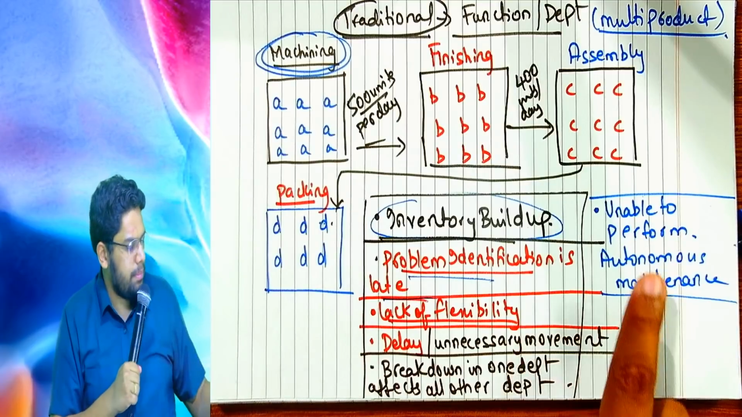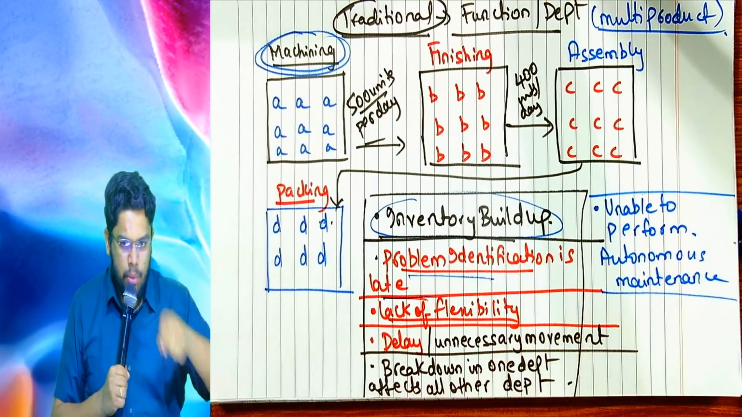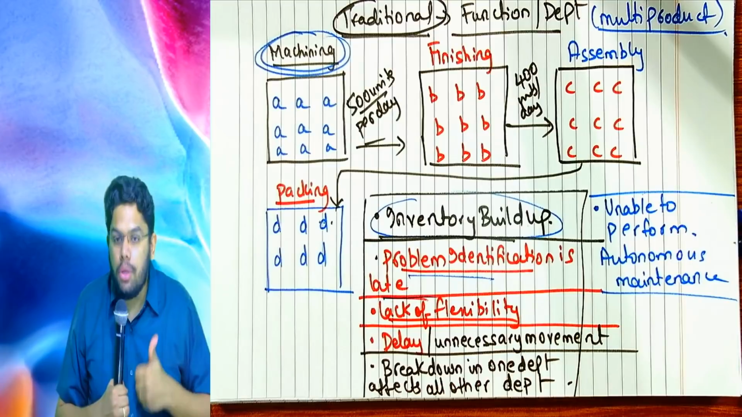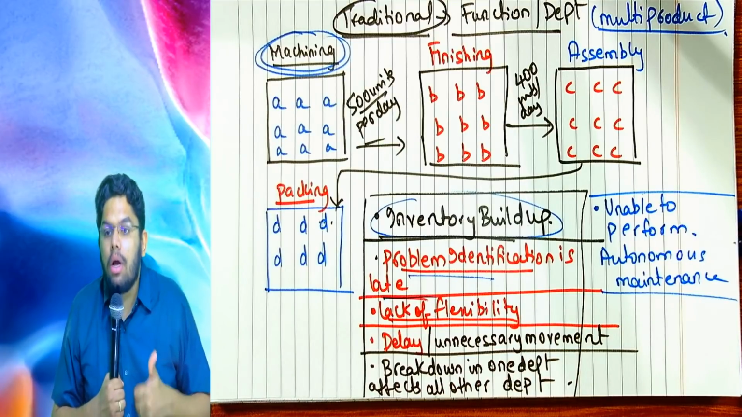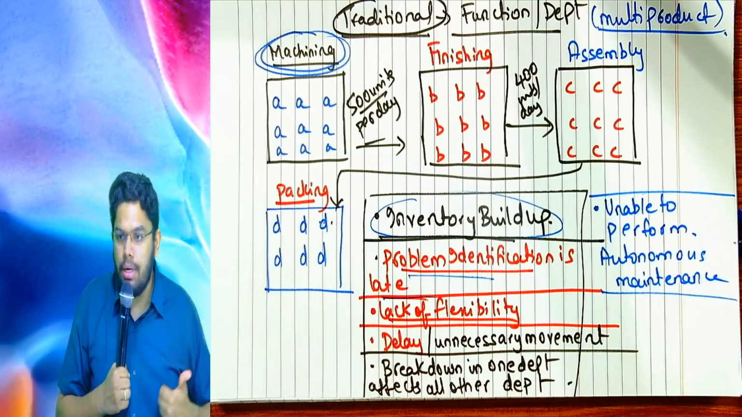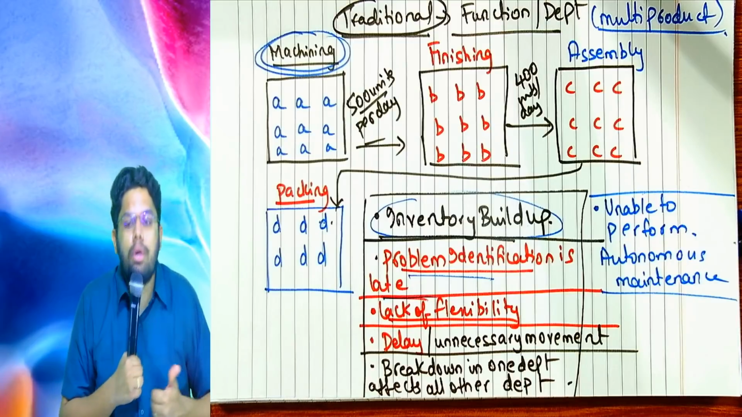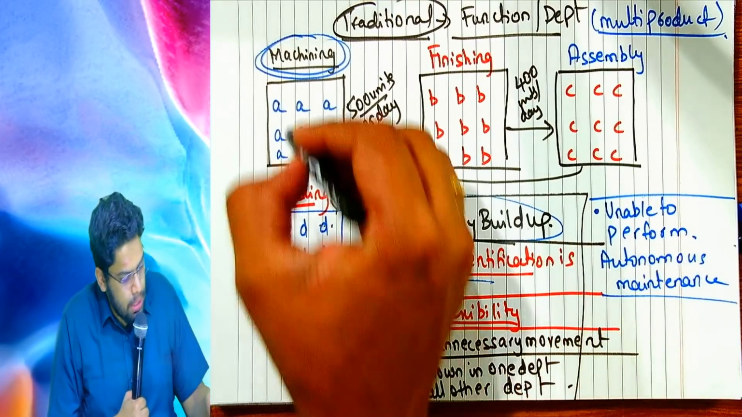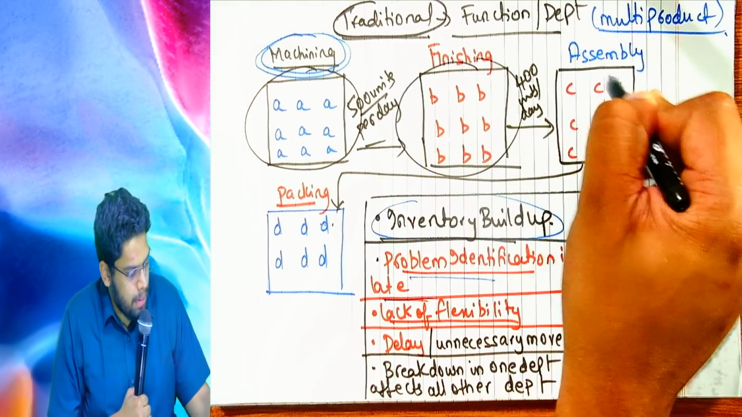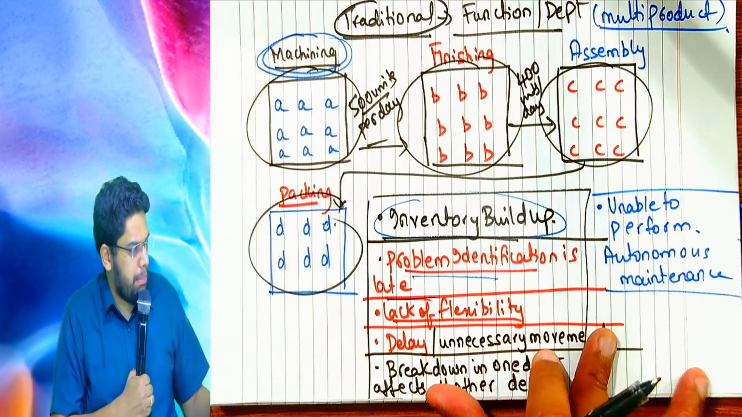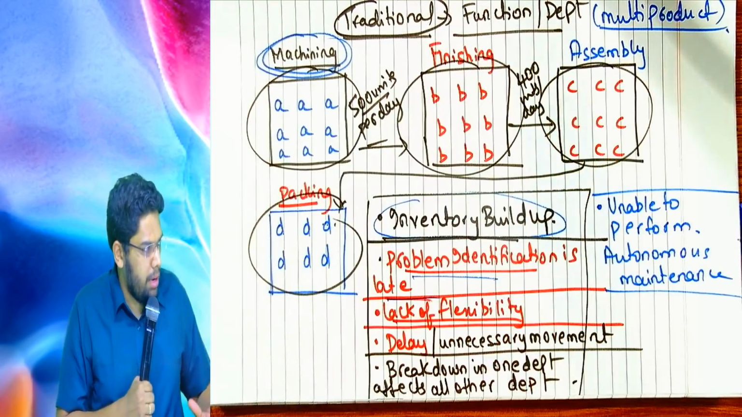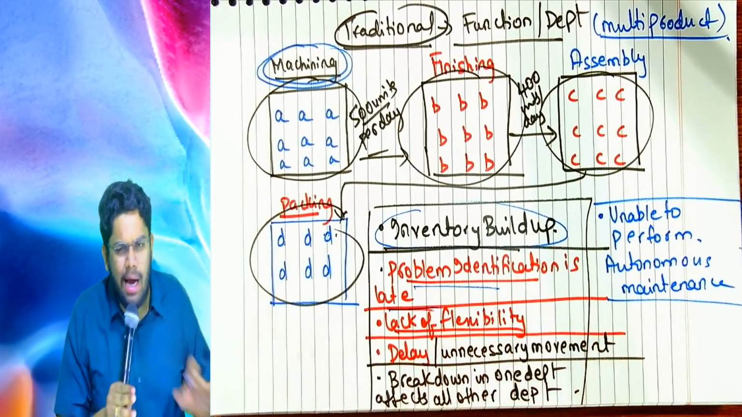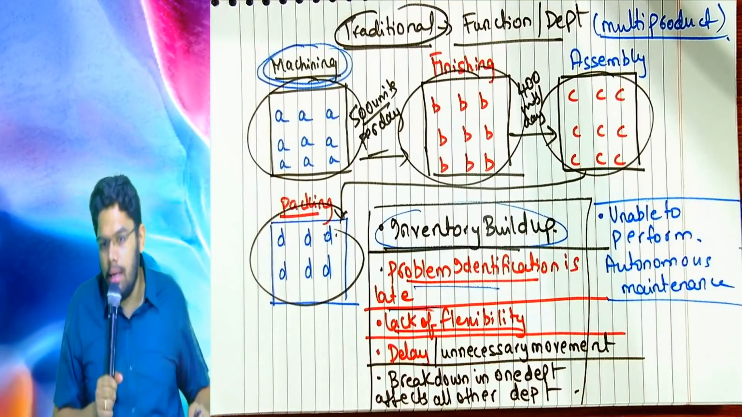What is the next problem? Unable to perform autonomous maintenance. What is the reason for that? Due to large, advanced, complex machines that are maintained traditionally. Because of that, the operator cannot do autonomous maintenance on his own. So in this scenario, each department has a separate manager and each department has a separate set of operators. This is which way of doing the manufacturing? Come on, louder. I can't hear you. Traditional. Clear, all of you?